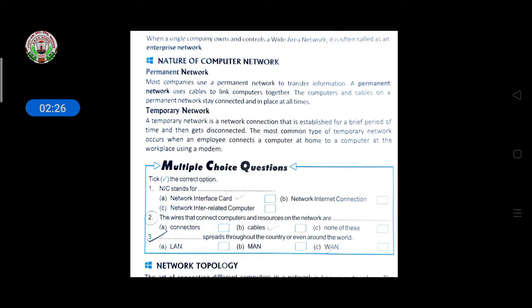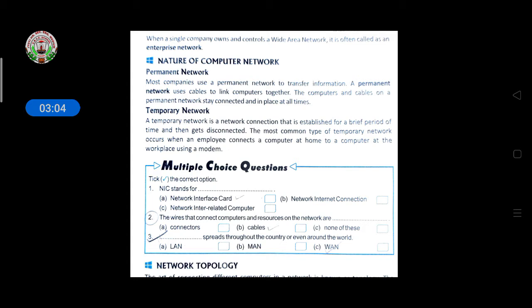Permanent network means if you are working in a company, you have your own cabin and computer, and one administration section will be there in your company. From there, if you want to access data, you can access it from that particular server. And if you want to connect your computer into a network, or transfer data to your colleague, it is easy to do with the help of this network, and it will always be a permanent network. It will be connected 24 by 7.